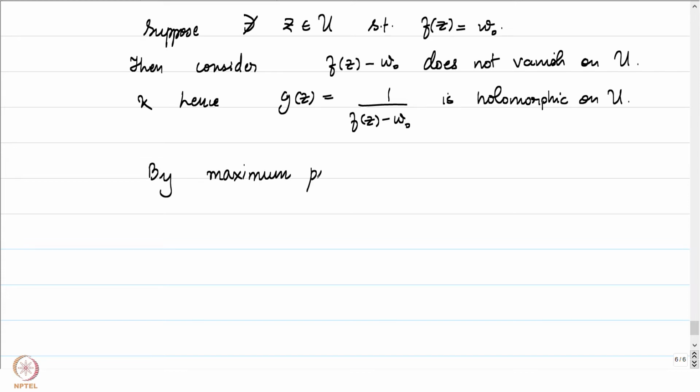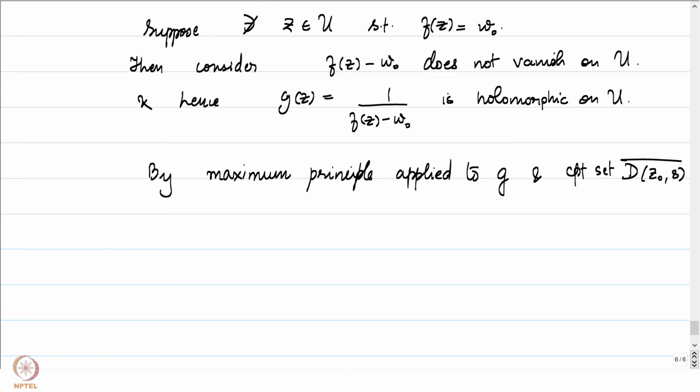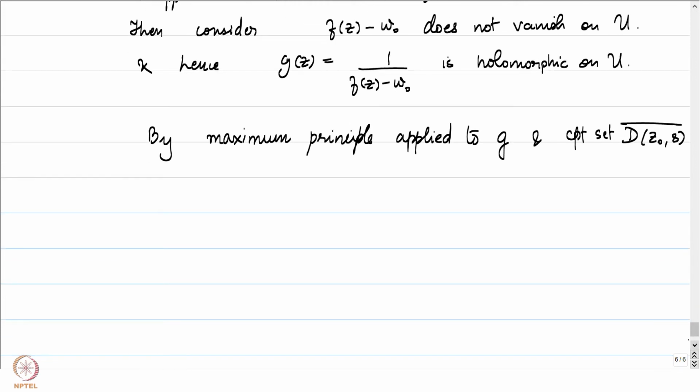Maximum principle applied to G and compact set D(z0, S) bar. Remember that G is a function which is holomorphic on U and D(z0, S) bar is a compact set contained in U.